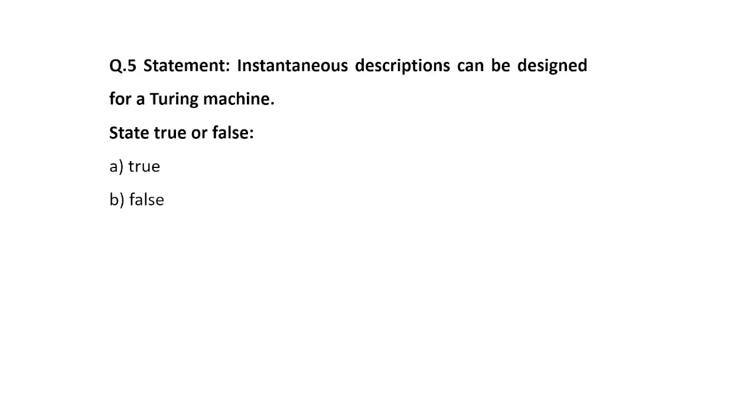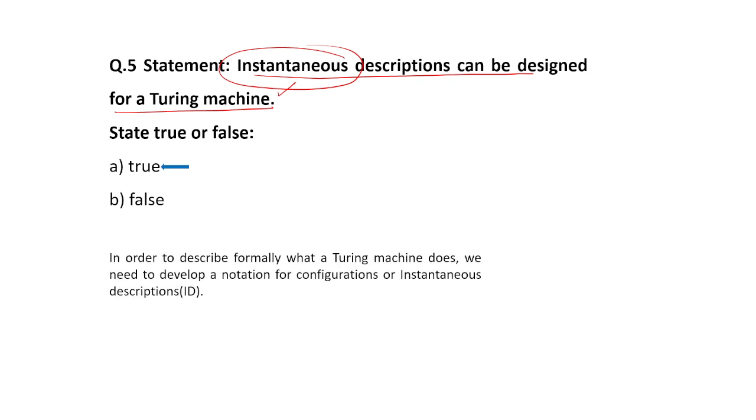Next question. It is a direct or basic question. We have been given a statement: Instantaneous descriptions can be designed for a Turing machine. Is it true or false? Instantaneous descriptions can be designed for a Turing machine is an absolutely true statement. Why? Because in order to describe formally what a Turing machine does, if we want to describe anything that our Turing machine does, we need to develop a notation for configuration or instantaneous descriptions, that is called its IDs. All right.